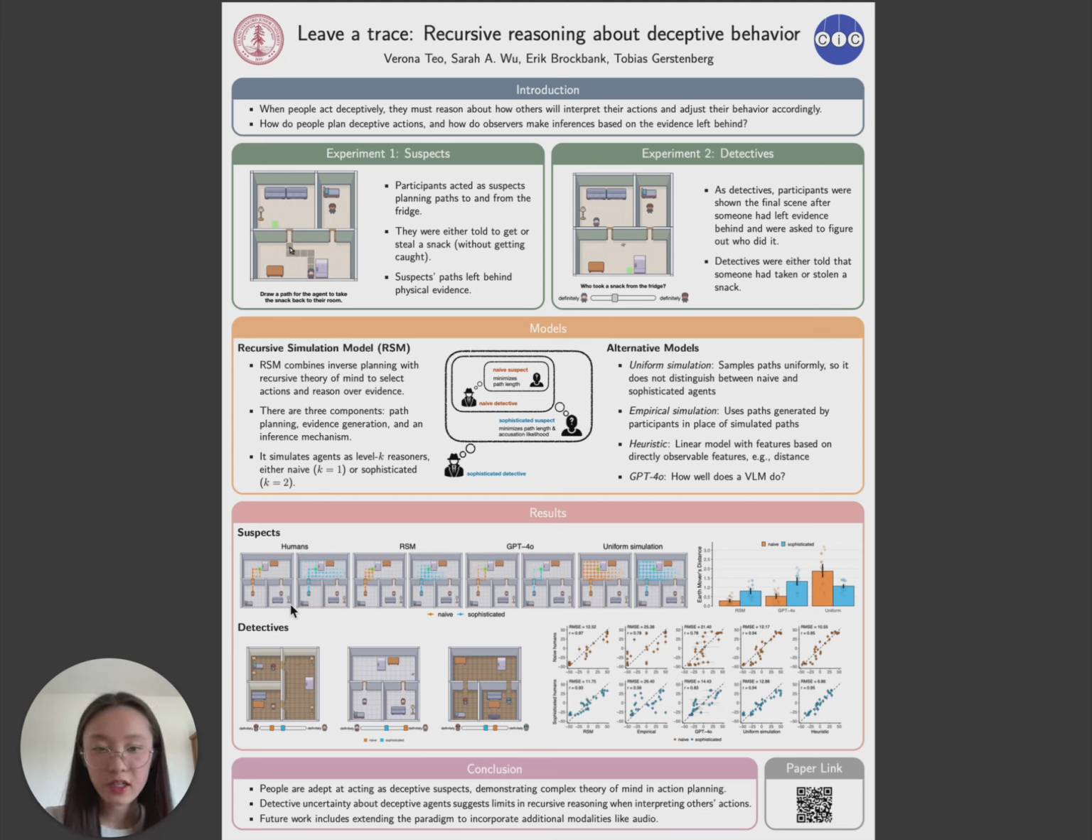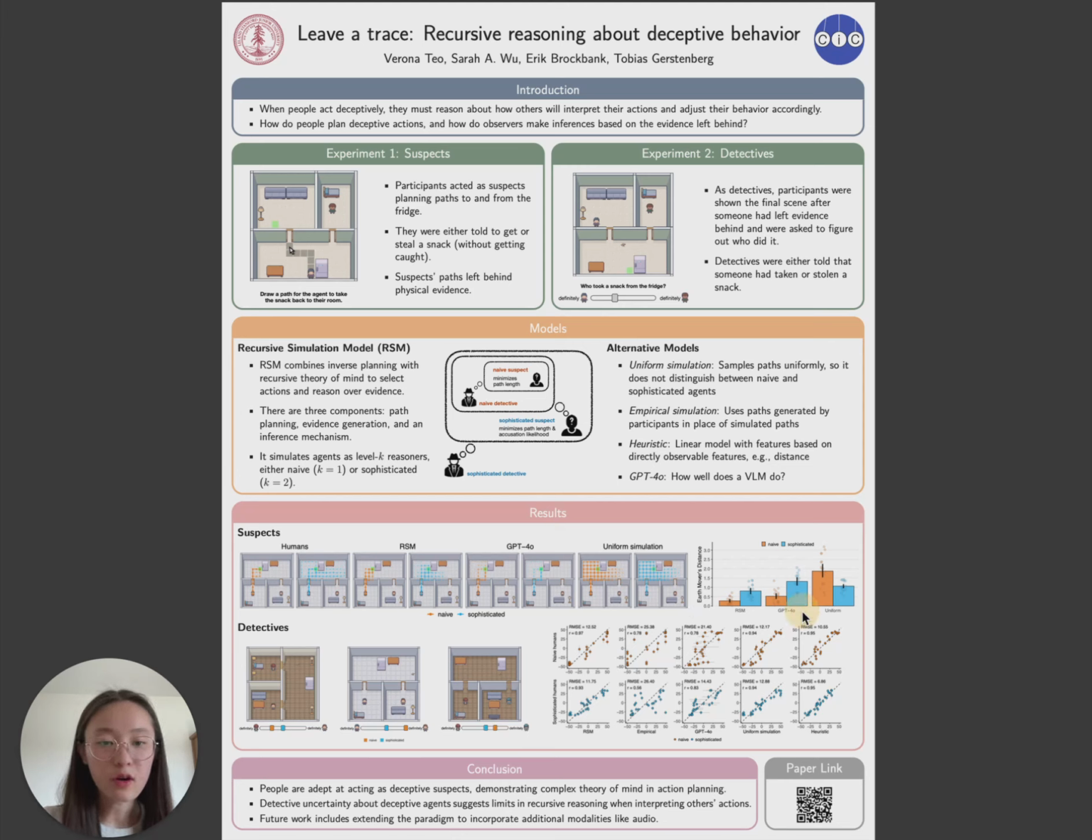In this top left figure, we can see the kinds of paths that were generated by the participants, the RSM, GPT-4o, and the uniform model on a select trial. In general, the paths generated by the RSM seem to closely match those of our participants, unlike the other models that we tested, like GPT-4o and the uniform simulation model. GPT-4o only tended to generate very short direct paths, even in the sophisticated condition, and the uniform simulation model always generated very long paths.